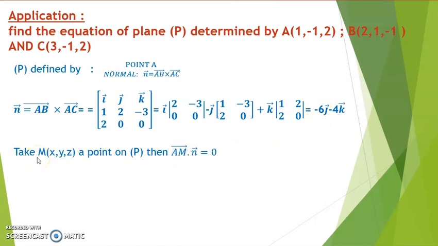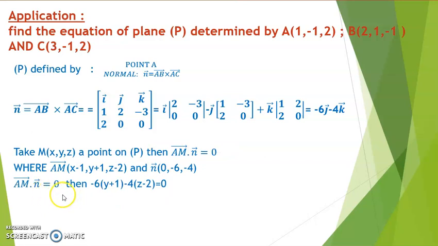Now we need to take a variable point M on P, with coordinates x, y, z. Then AM is perpendicular to the normal vector n, so AM dot n equals 0, where AM is xm minus xa, ym minus ya, zm minus za, and the normal vector is 0, minus 6, minus 4. By solving this equation, x prime plus y prime plus z prime, we get the equation of the plane P.